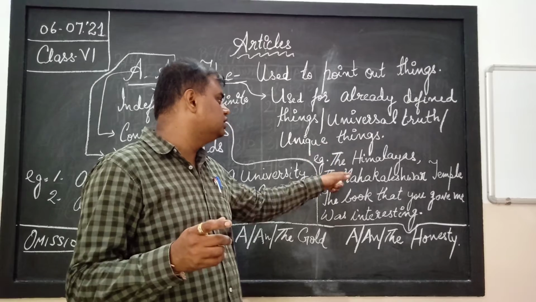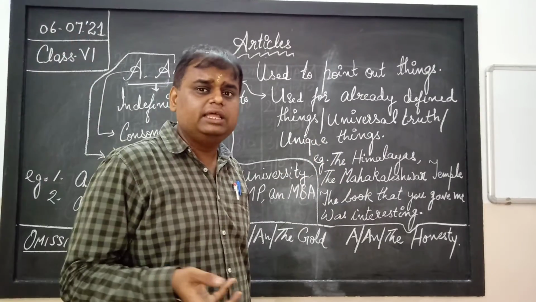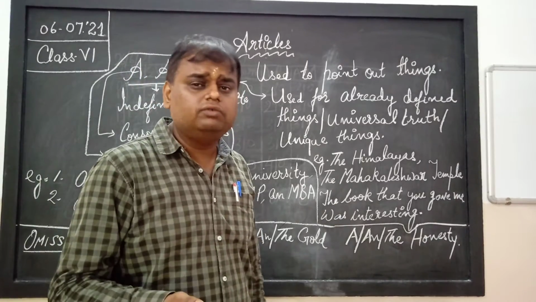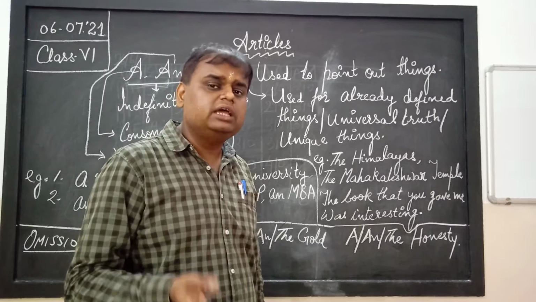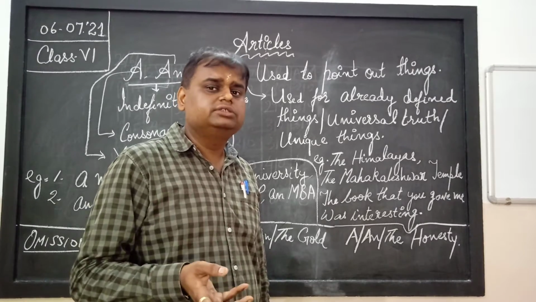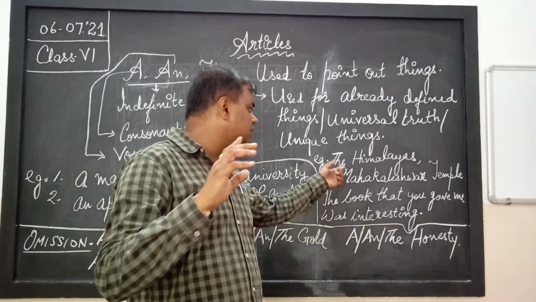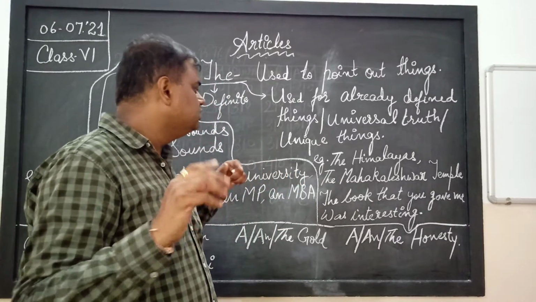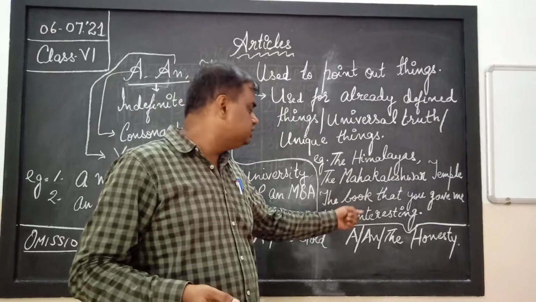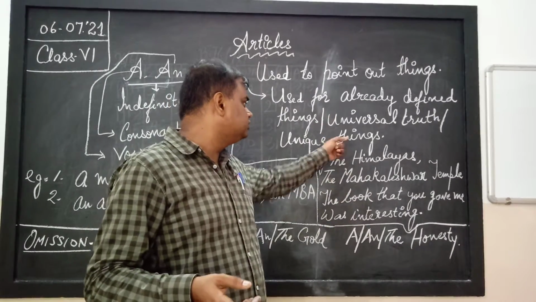There also we use the. The Himalayas is a unique thing. No other mountain can be like the Himalayas. The Mount Everest, the highest peak. Mount Everest is the highest peak of the world. That is why I use the Mount Everest, because no other peak can be like the Mount Everest. So the Himalayas, the Mahakaleshwar temple, these types of things. Or the book that you gave me was interesting. Here you see the book. This is already defined. So already defined things or universal truth or unique things.